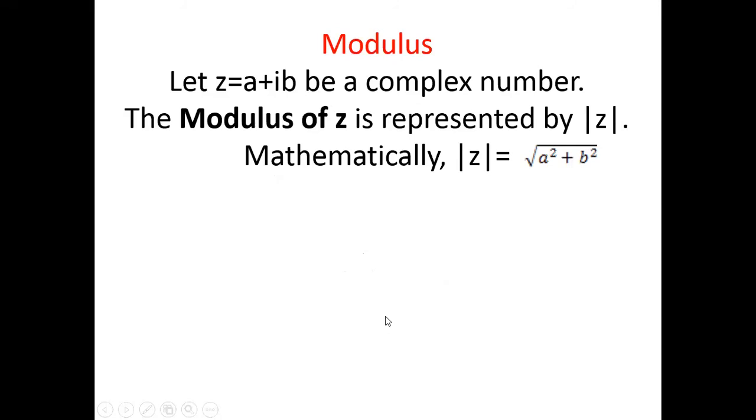Now modulus. What is called the modulus of a complex number? Let z equal to a plus ib be a complex number. The modulus of z is represented by mod z. This is the modulus sign. Mathematically, modulus of z equals root over a square plus b square.